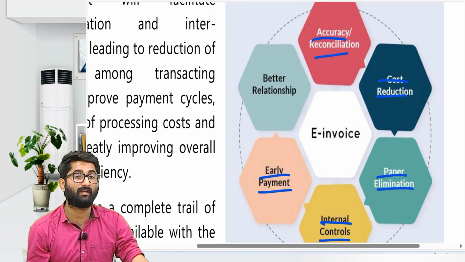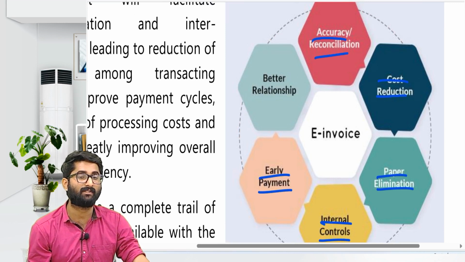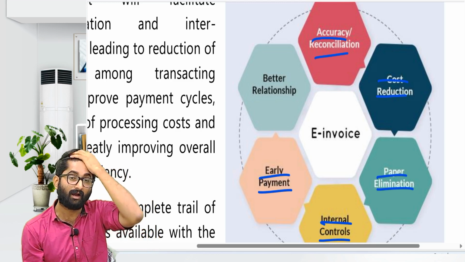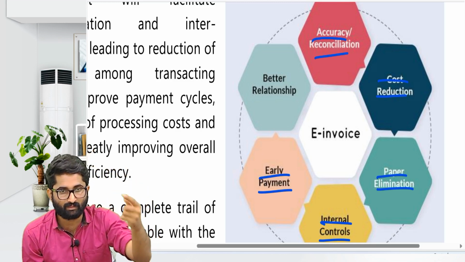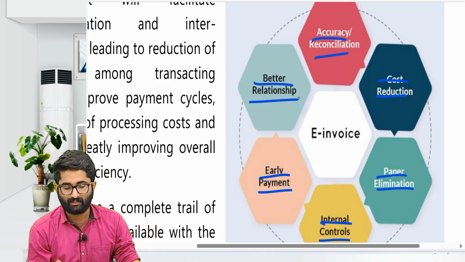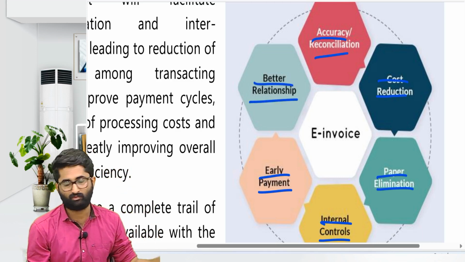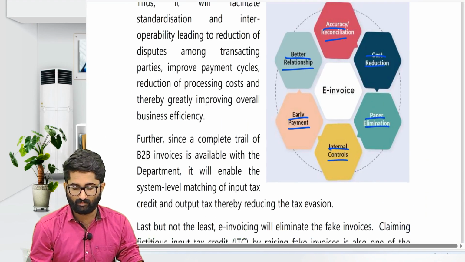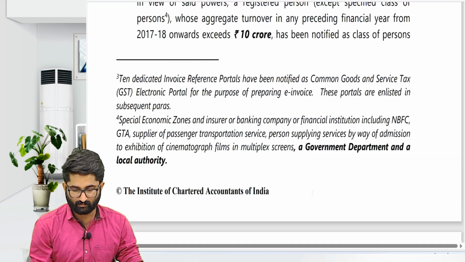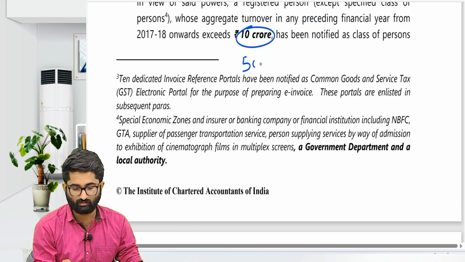Because you remember, otherwise ITC is not available. Within 180 days you have to pay. For that ITC, if you pay within 180 days, then ITC is available, otherwise you have to reverse. For that purpose, a better relationship will be there because there is full transparency. These are the advantages of e-invoicing. And after this, 10 crore has been reduced to 5 crores now.